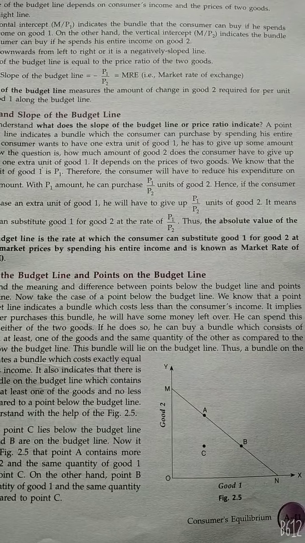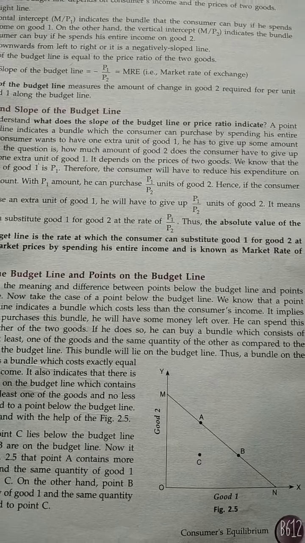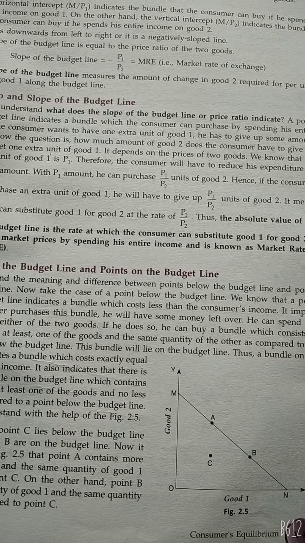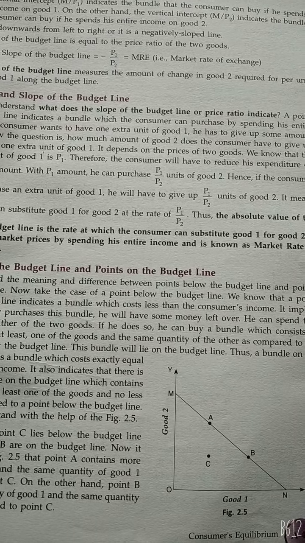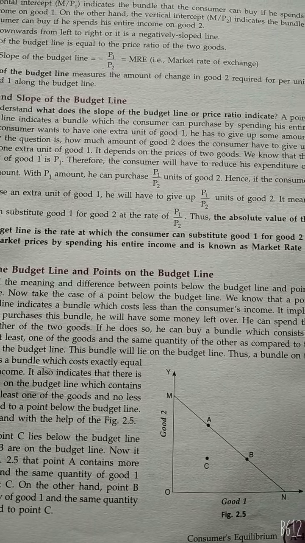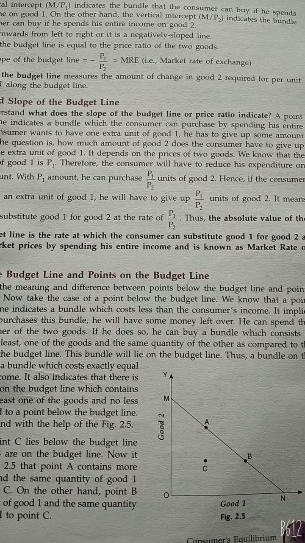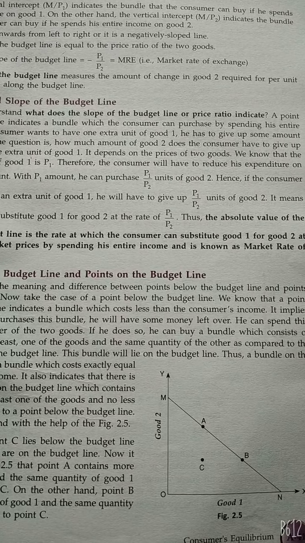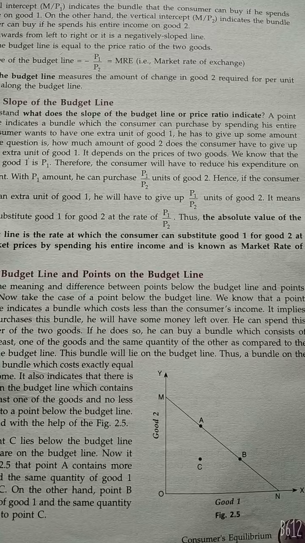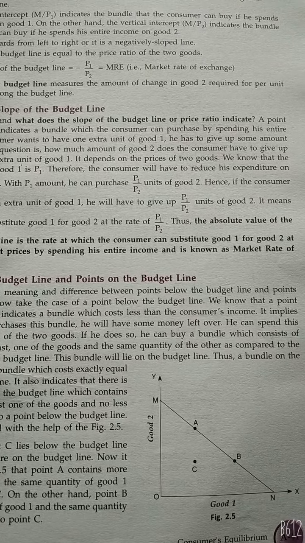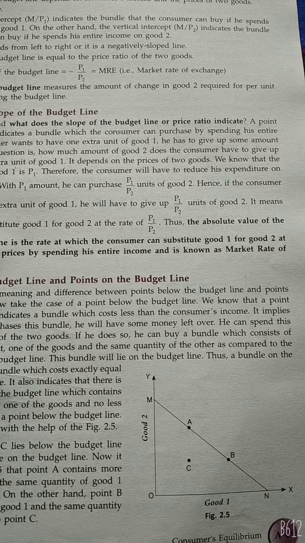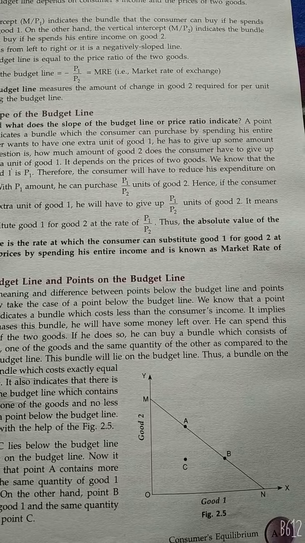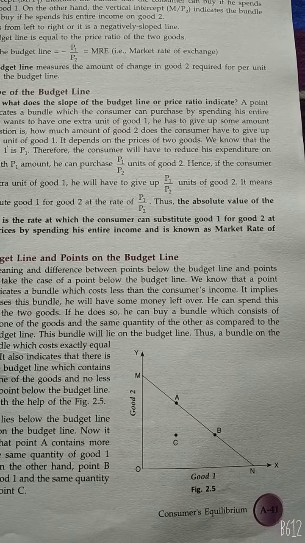The shift of the budget line depends on the consumer income and the prices prevailing in the market. If any of these values change, the budget line shifts. The budget line shifts rightward if consumer income rises, but the prices of the two goods remain unchanged. A new budget line appears if the price of either of the two goods falls but money income remains unchanged.